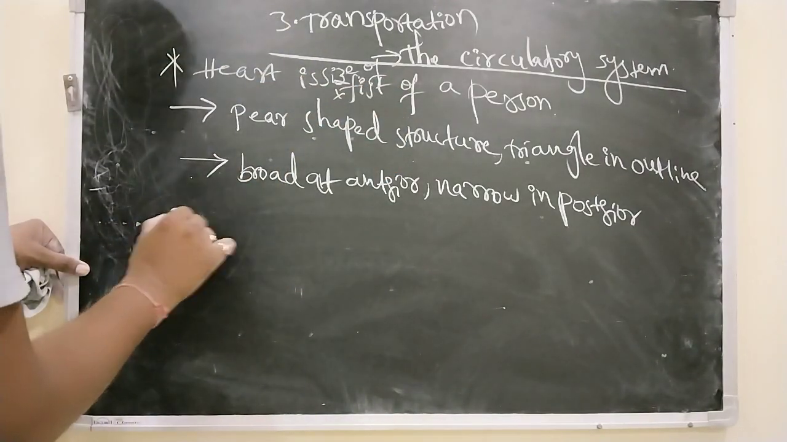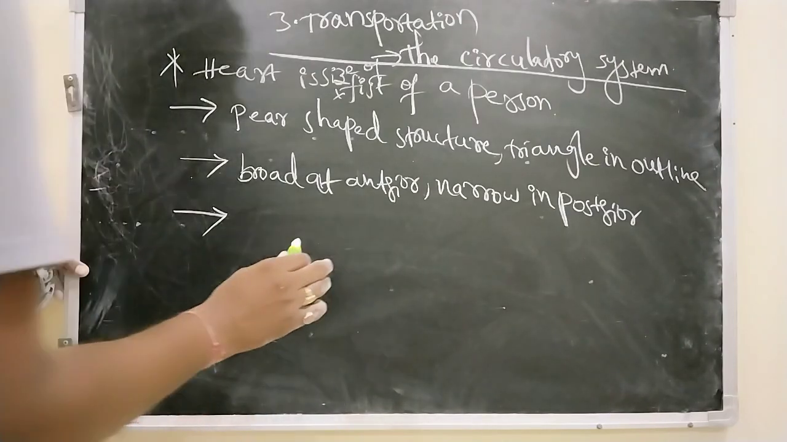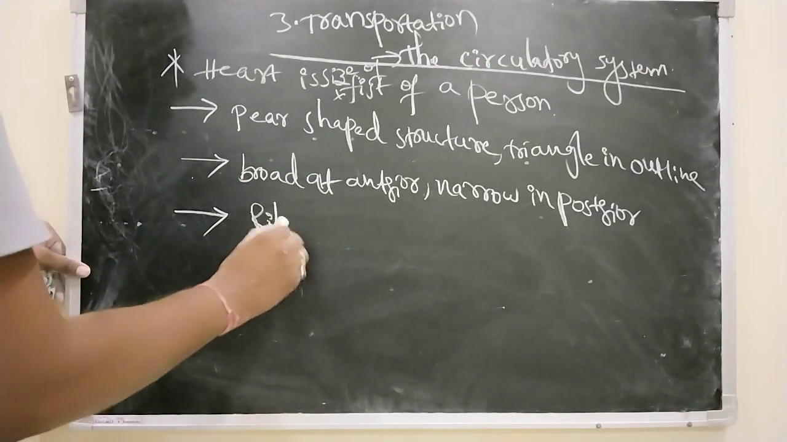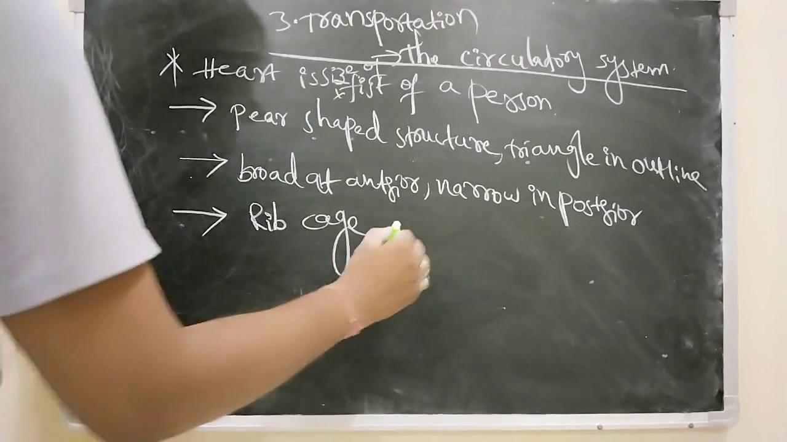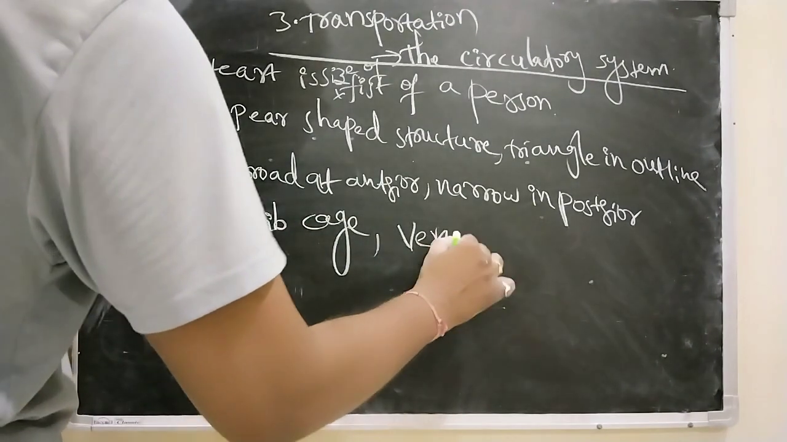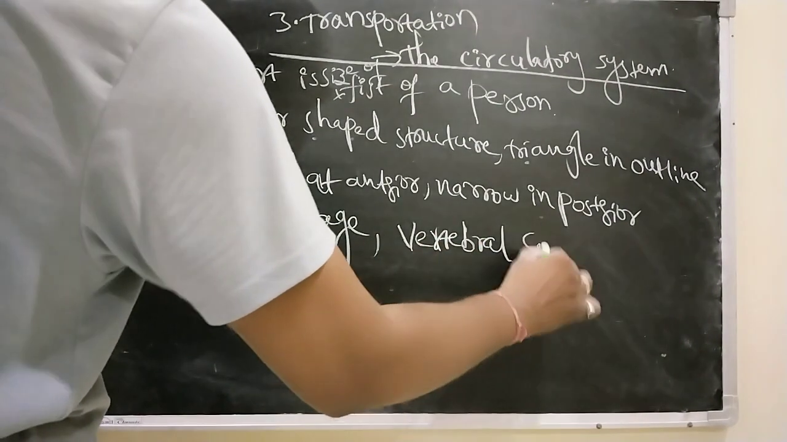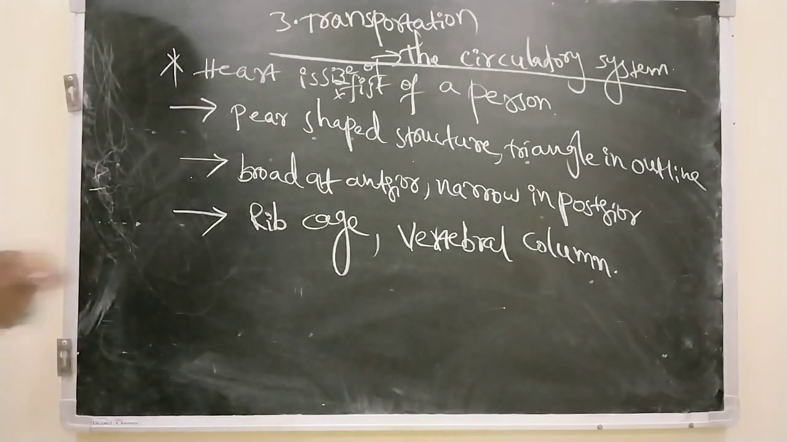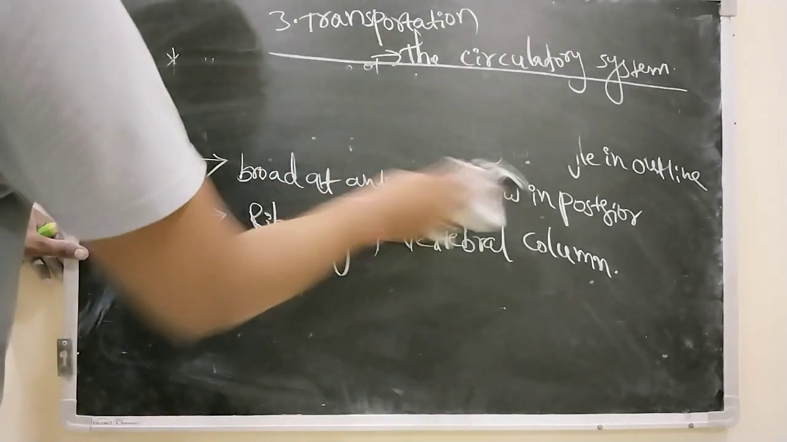Next, generally the heart is protected on all sides by the rib cage and supported by the vertebral column. Okay, so let's discuss the internal structure of the mammalian heart.